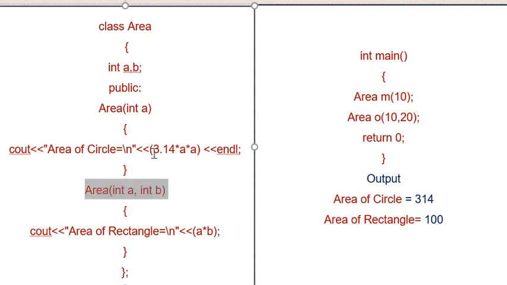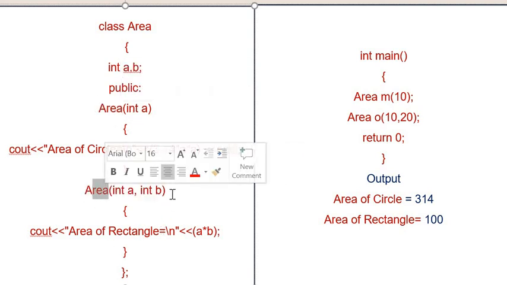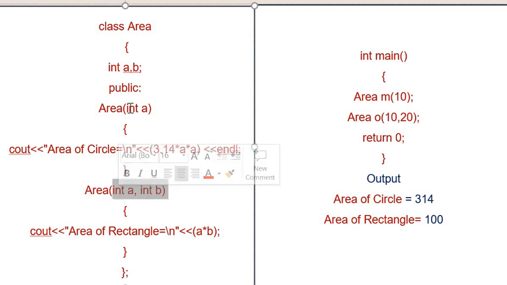Now we have overloaded this area constructor by using two arguments. Here we have taken one argument, here we are taking two arguments, and the values will be passed in these two arguments, and the constructor body will show area of rectangle as a into b.